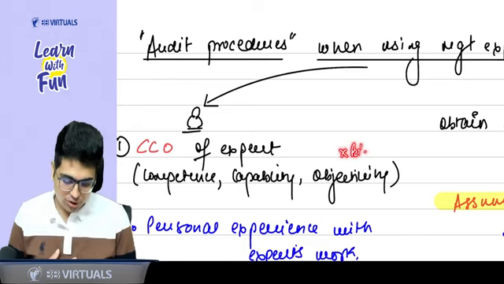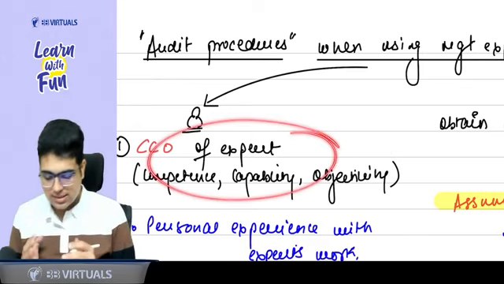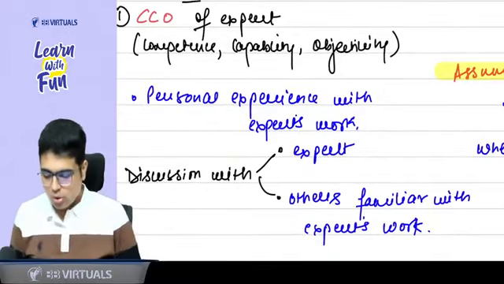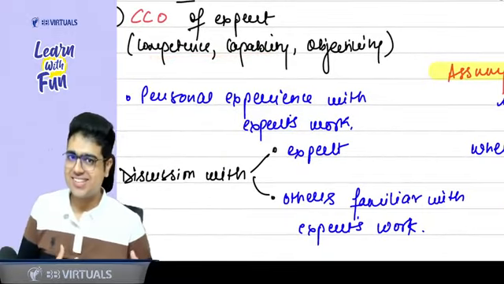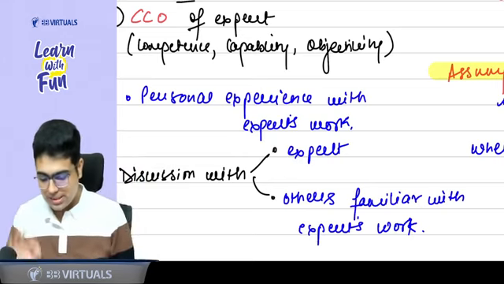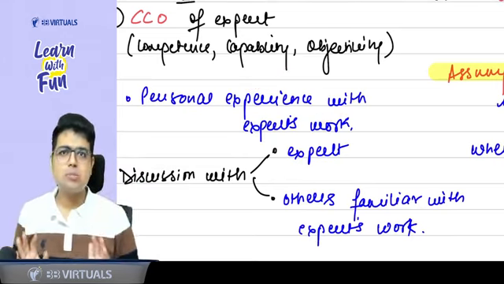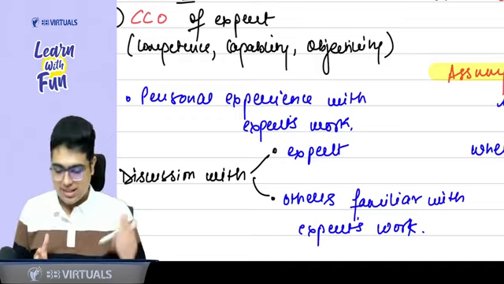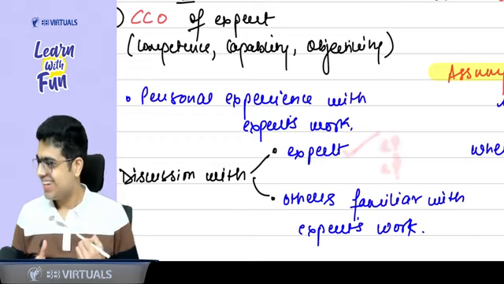This expert should not be biased. Got it, sir? Now, sir, how to understand the competence and capability of the expert? To know the competence and capability, it may be that you have personal experience of working with that expert before. If you don't have personal experience, you can discuss with the expert. Ask him, are you competent, are you capable?